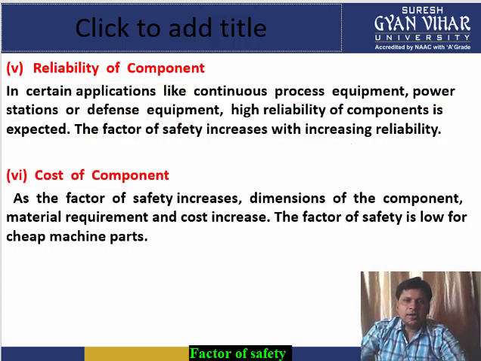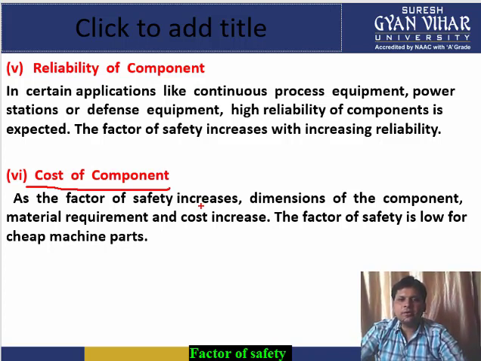All right, now coming to the next point. What is the next point? The cost of the component. As the factor of safety increases, the dimension of the component, material requirement and cost also increase. All right, the factor of safety is low for cheap machine parts.